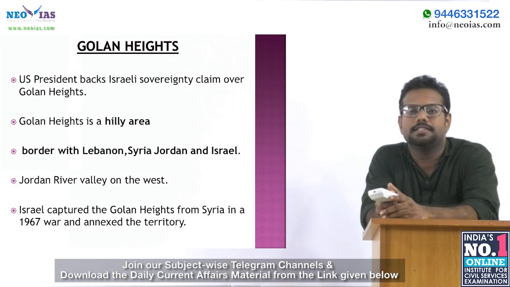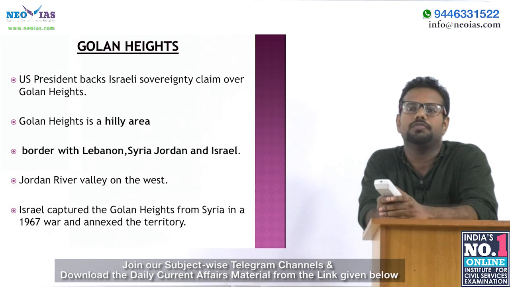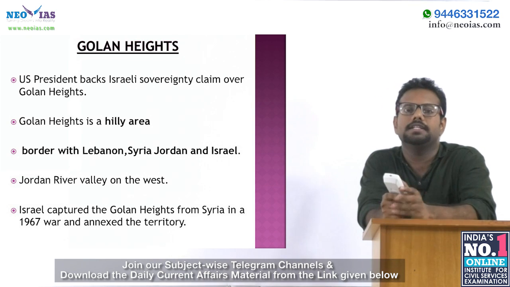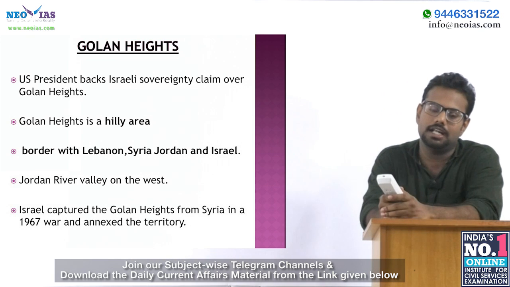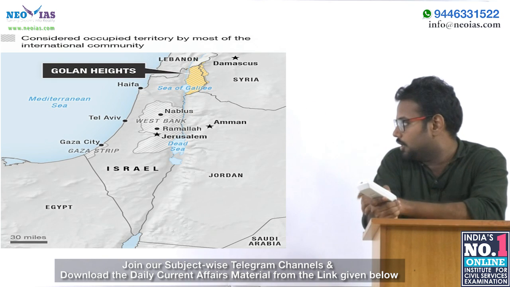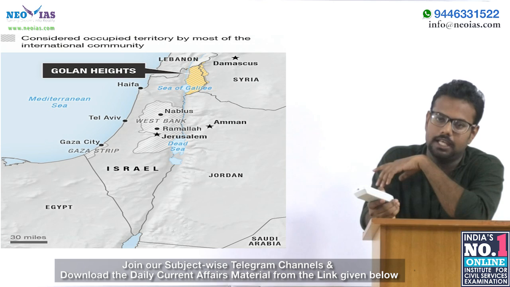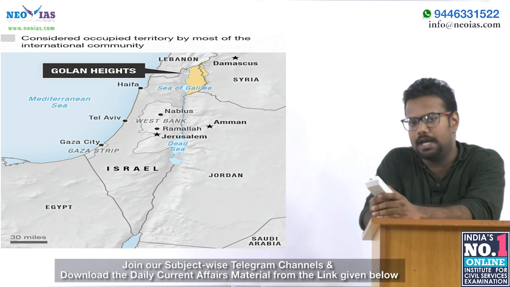And before 1967, the Golan Heights was part of Syria, but it was captured by Israel from Syria in the 1967 war and annexed to Israeli territory. And also you can see the Golan Heights is near the Jordan River Valley. I already told you Golan Heights is the territory occupied by Israel.